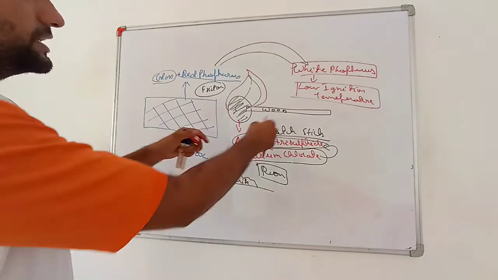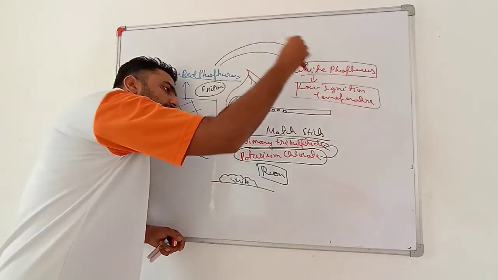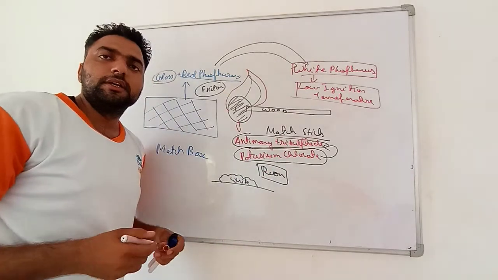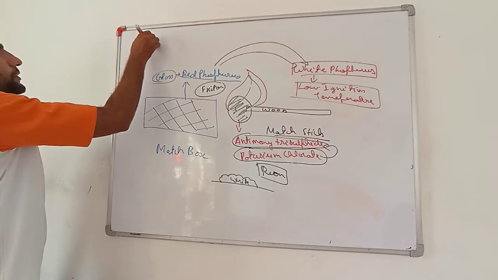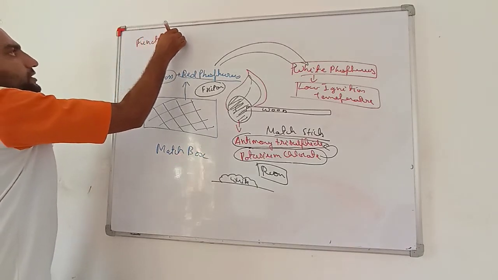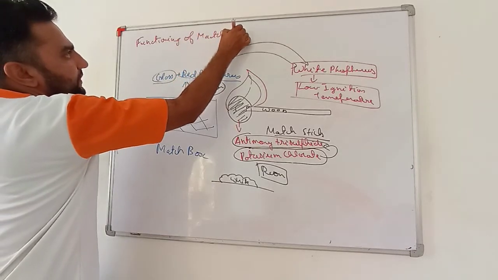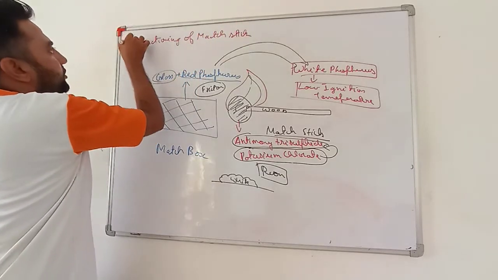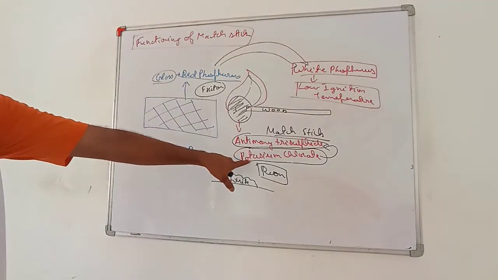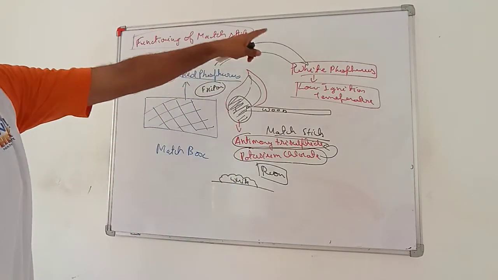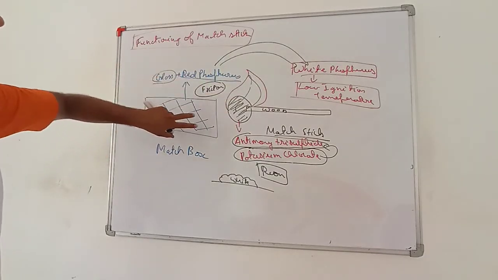Now we can use this matchstick to burn anything, and to give ignition temperature to any other material. So this is the proper way of functioning of a matchstick. Very important. See how many chemicals are used in it: antimony trisulfide, potassium chlorate, red phosphorus getting converted into white phosphorus, and glass particles to make it rougher for better friction.